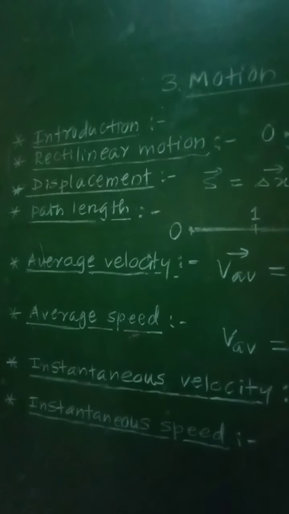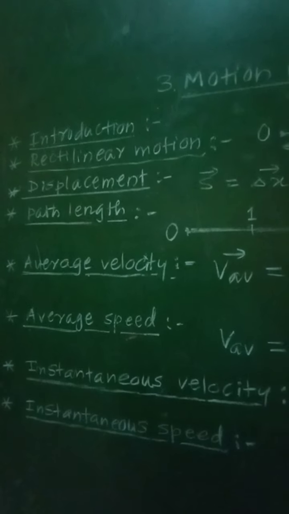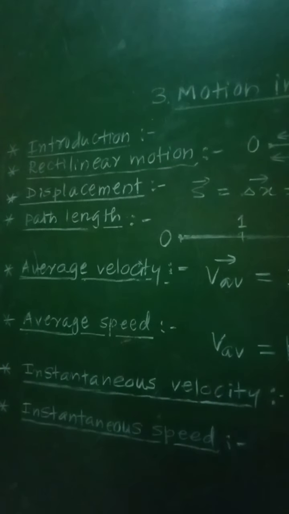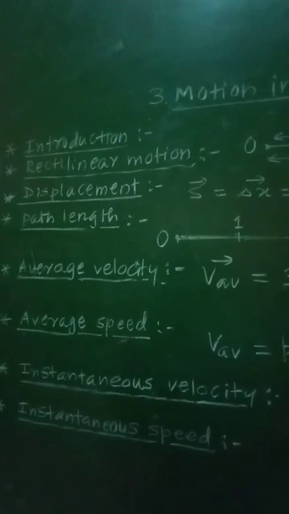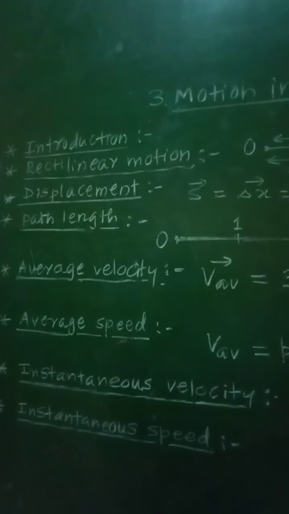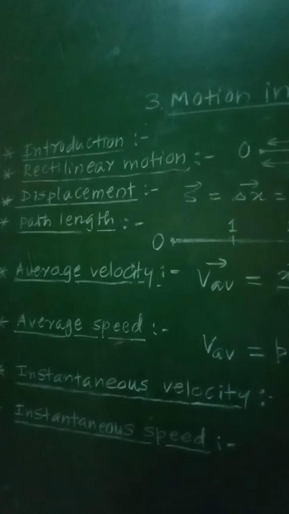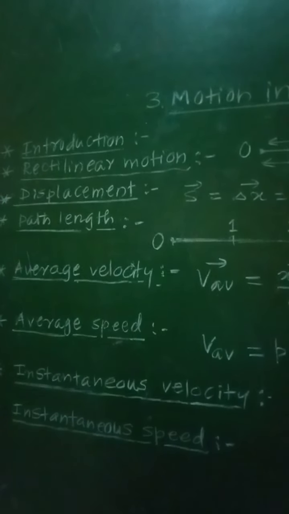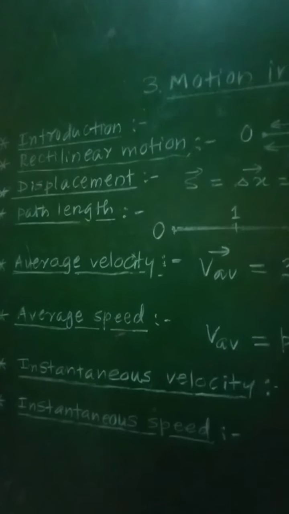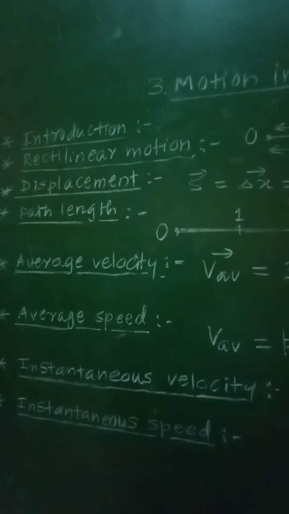So if we are walking on the plain ground along a straight line, then it will be motion along a straight line or rectilinear motion, or it is also called as translational motion.